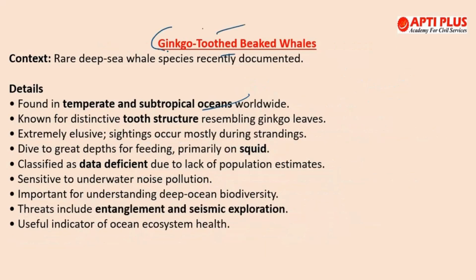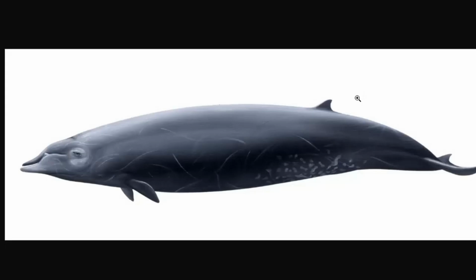Okay, moving to the next topic, ginkgo-toothed beaked whales. As you can see, it looks something like this. So it is one of the 24 beaked whale species, and it is the second most diverse cetacean after dolphins. And we all know the word cetacean is used to describe all the 90 species of whales, dolphins and porpoises. These are basically aquatic mammals that belong to the infraorder Cetacea. So whales, dolphins and porpoises belong to this particular group.